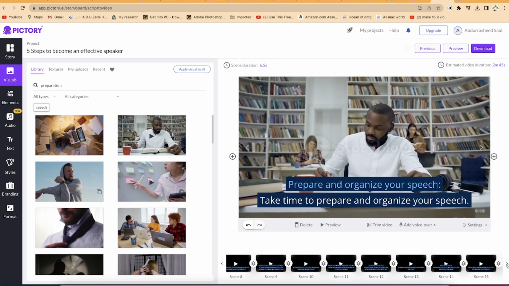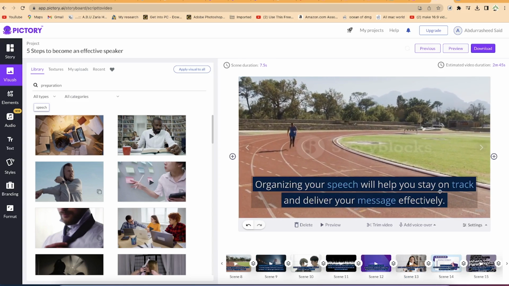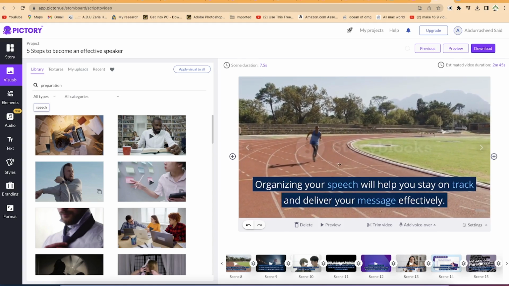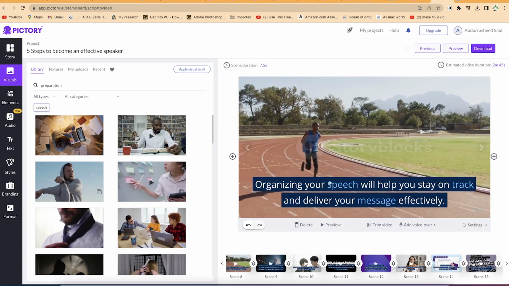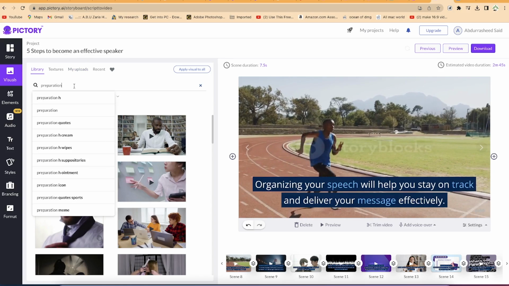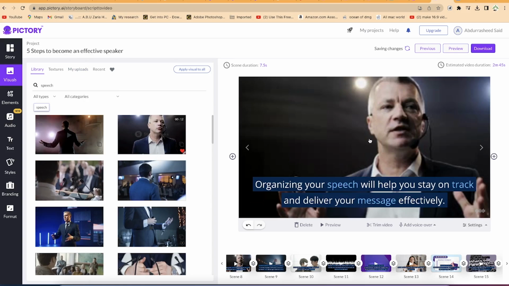So you can check around for the remaining scenes. Organizing your speech will help you stay on track and deliver your message effectively. It took a video of the running track or something, but this is not what we are talking about. It will help you stay on track. So let's add something else. The main thing here is the speech, so let's search speech. Okay, so you can see organizing your speech will help you stay on track and deliver your message effectively. Let's just go ahead and edit the remaining ones. This is scene 14.